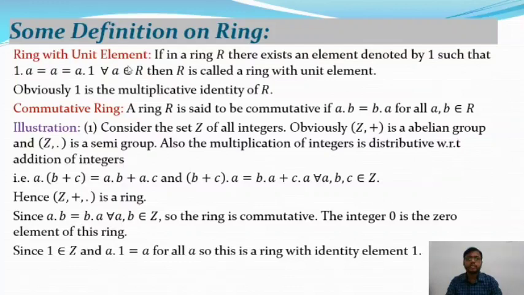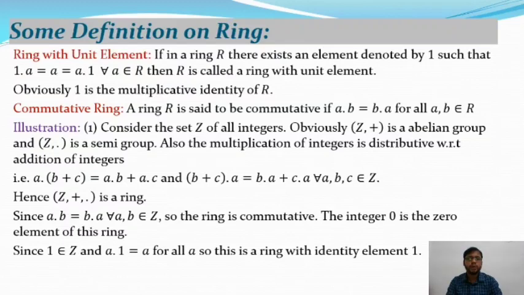So here is the first definition: a ring with unit element. If in a ring capital R, there exists an element denoted by 1, such that 1 dot A is equal to A, which is equal to A dot 1, for all A belonging to R, then R is called a ring with unit element.